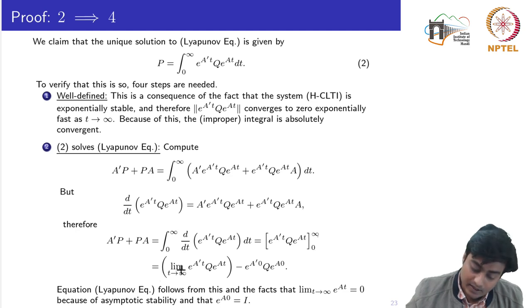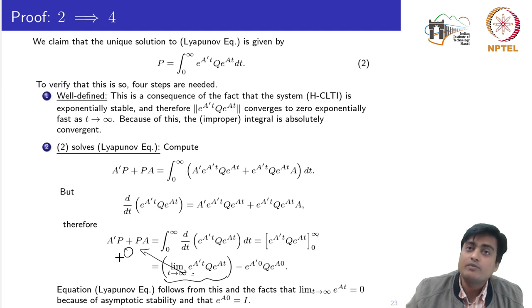So this I can write as the limit as t tends to infinity of this part, minus the value at t equal to 0. Okay. Now we already know that the system is asymptotically stable, so I know that these exponentials as t tends to infinity would go towards 0. So this part would become 0.